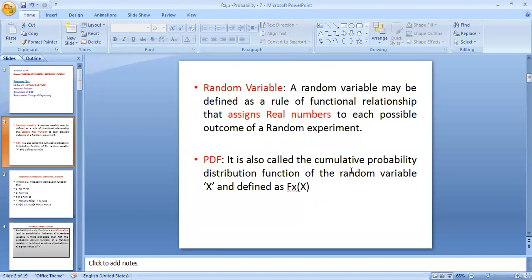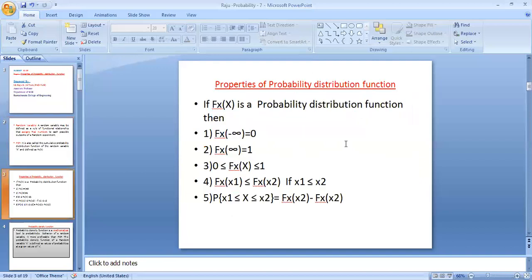It is denoted as capital F of x. The cumulative addition of all probabilities is defined as the distribution function, and a random variable means all the outcomes of an experiment are assigned real numbers.